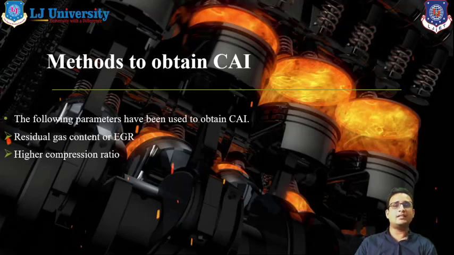Second thing is higher compression ratio. Basically our SI engines and CI engines operate on 8 to 1 or 15 to 1 compression ratio, but CAI operates on 20 to 1 or above compression ratio. So with the help of higher compression ratio we can get a controlled auto ignition system. But remember that whenever we increase compression ratio, ultimately we increase knocking and detonation in our engine also. So we have to take care about it while increasing compression ratio.